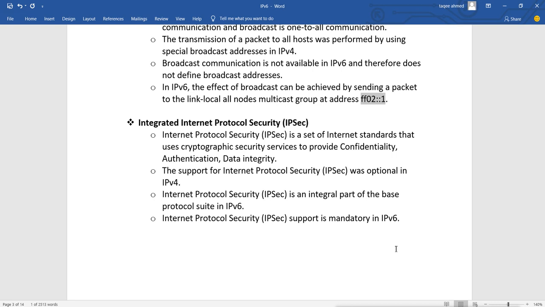Now the support for Internet Protocol Security was optional in IPv4, but in IPv6 it is an integral part of the base protocol suite. IPsec support is mandatory in IPv6.